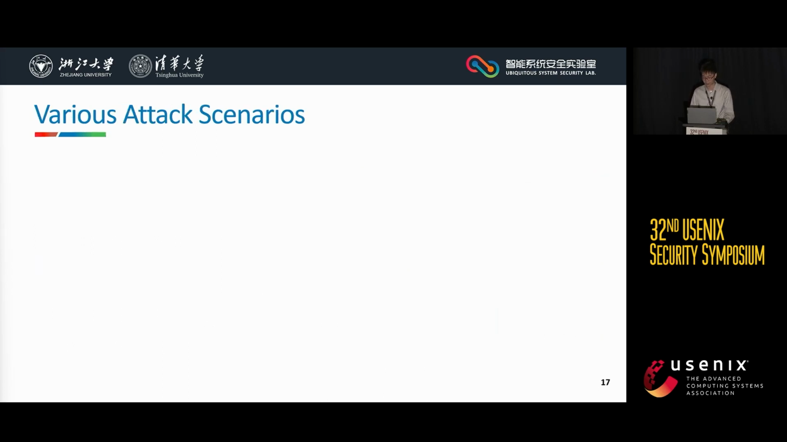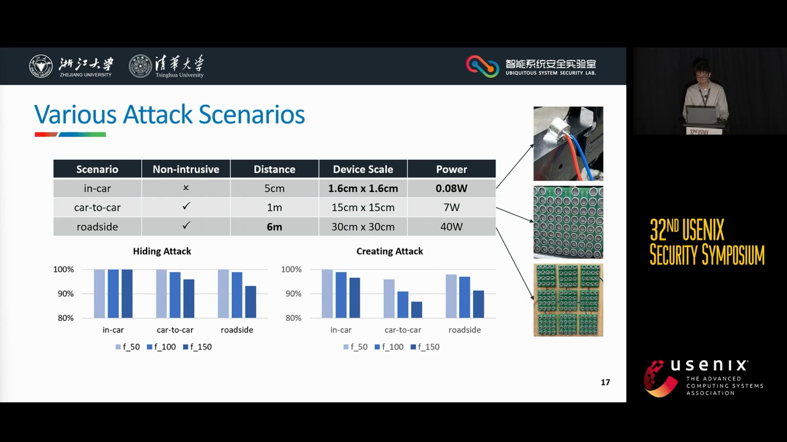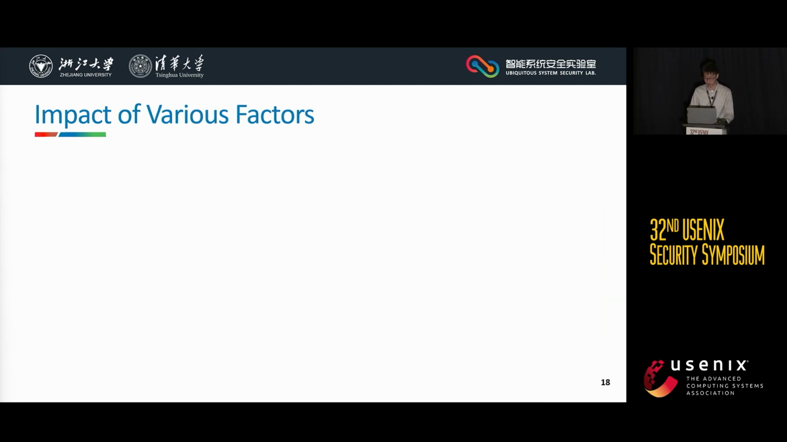For the three attack scenarios, the attack distances are different, so we use three acoustic attack devices with different scales. Note that the minimal one only contains one ultrasonic transducer with 0.08 watts. We conduct hiding and creating attacks in each scenario. The results show that the in-car attack achieved the best performance, and the car-to-car and roadside attacks achieved comparable performances.